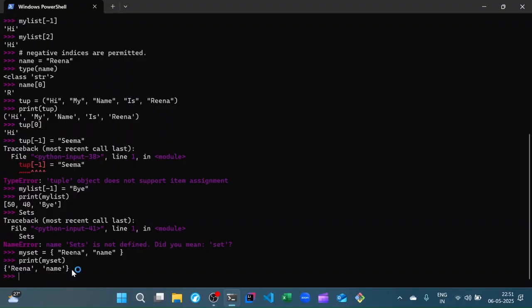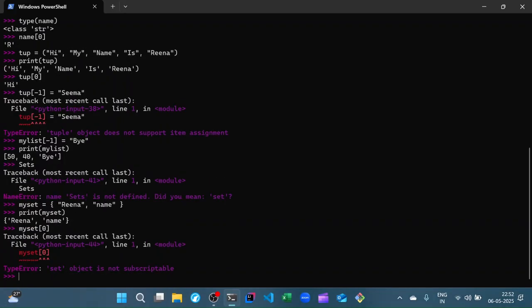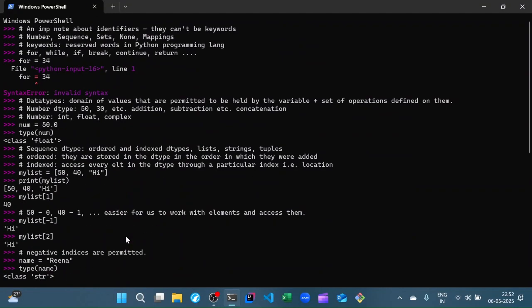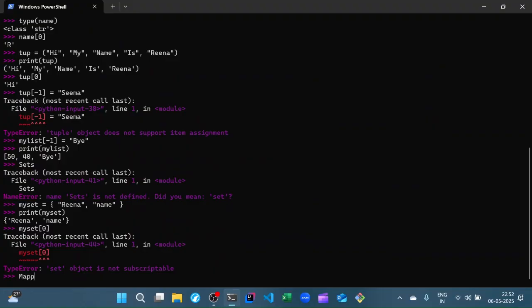It does some kind of internal calculation, and we'll discuss exactly what is going on behind the scenes of the set. At the same time, you cannot index into the set. For example, I cannot type this because a set object is not indexable or subscriptable. Both of them mean the same thing. So a set is essentially an unordered and unindexable kind of data type. Now, the last thing that we're going to look at is the mapping data type, mappings.